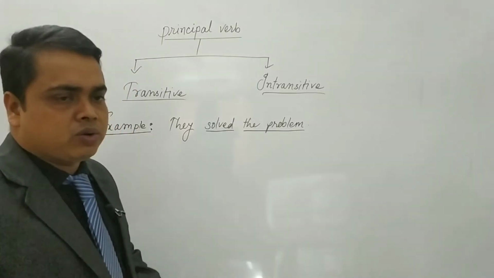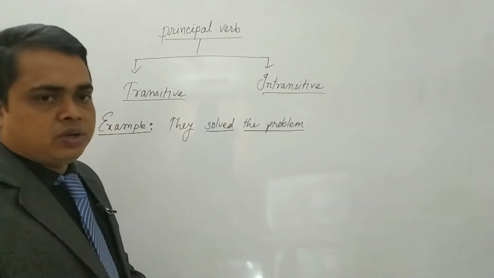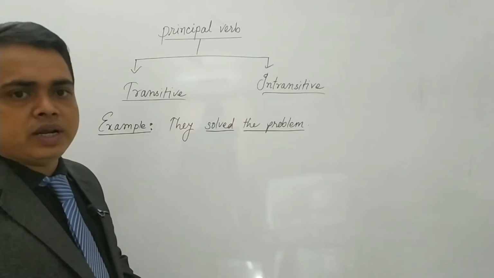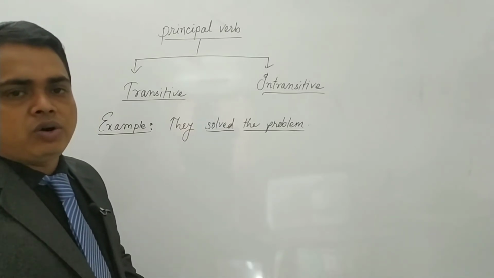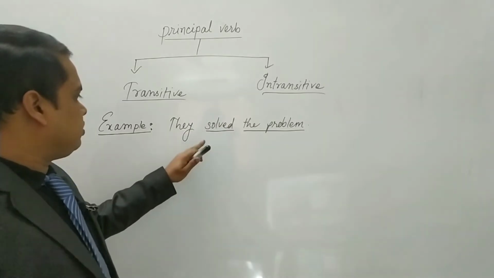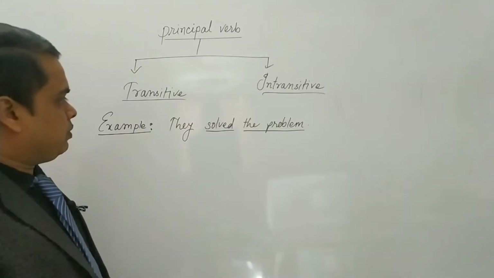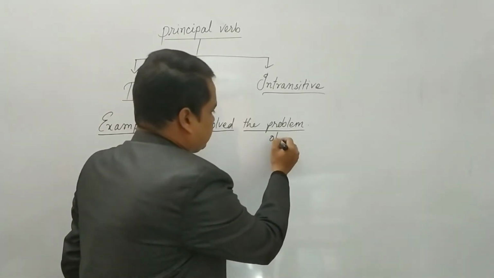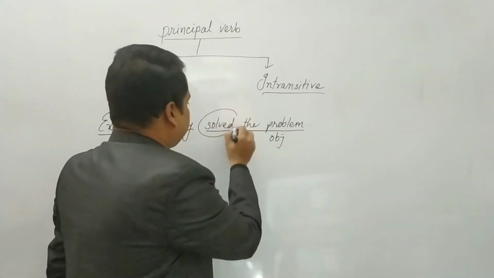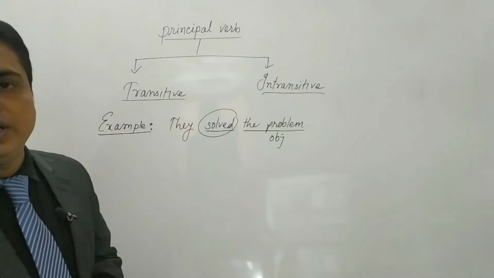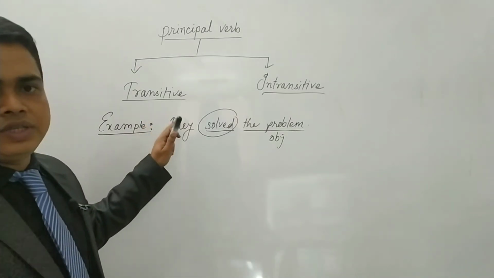If you make a question with the verb, with what and whom, and you get an answer, it will be called the object. So dear students, you are getting the answer here also. They solved what? Problem. So this is the object. So the verb that takes an object is called a transitive verb. Is it clear to you?